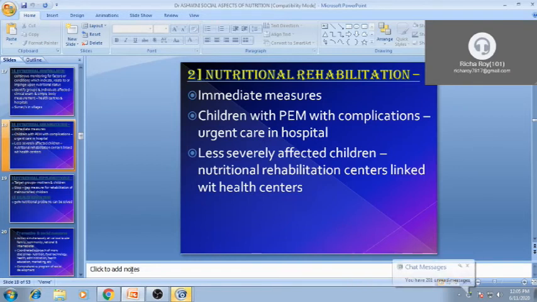2-3 rehab centers are there in every district, nutritional rehabilitation centers, for the children, which are completely non-payable. So children and most likely the mother can be admitted there. And whatever target growth standard is stated for those children, they are admitted for a certain duration, mostly 21 days or 1 month at the rehabilitation center.